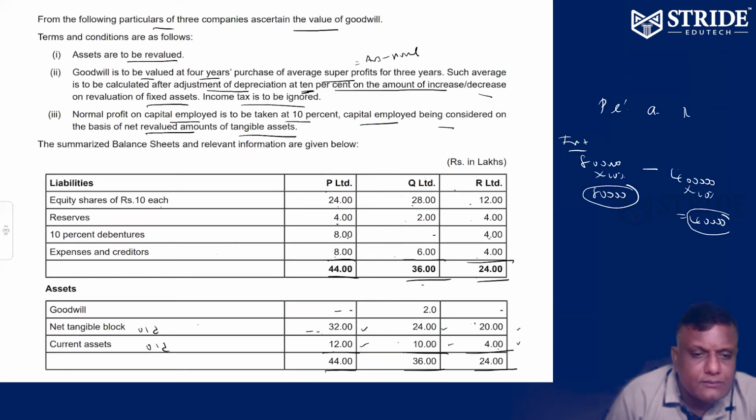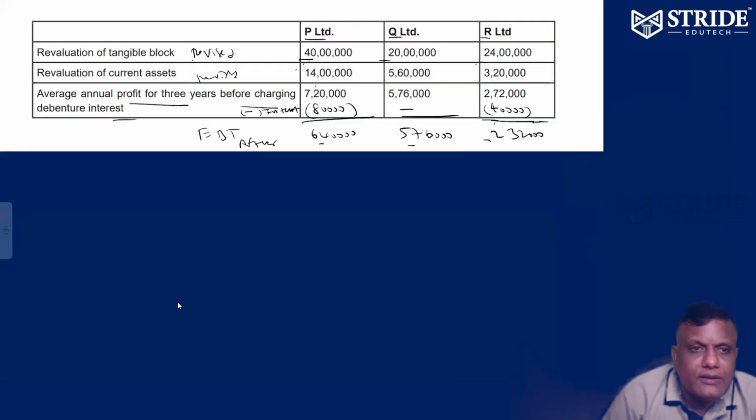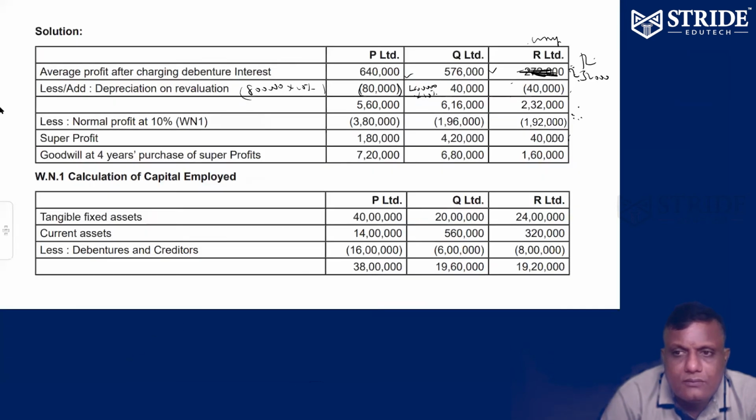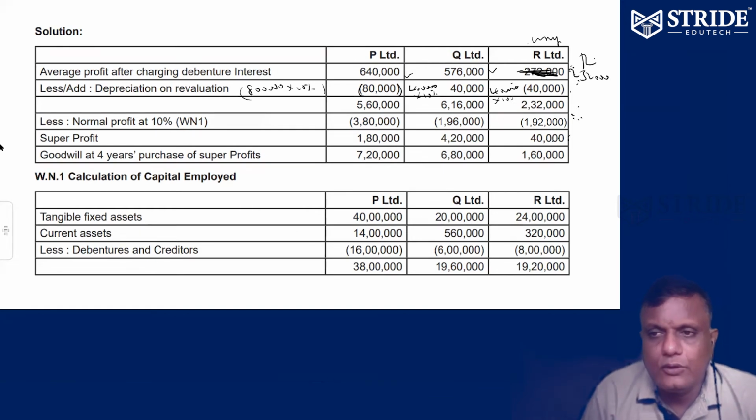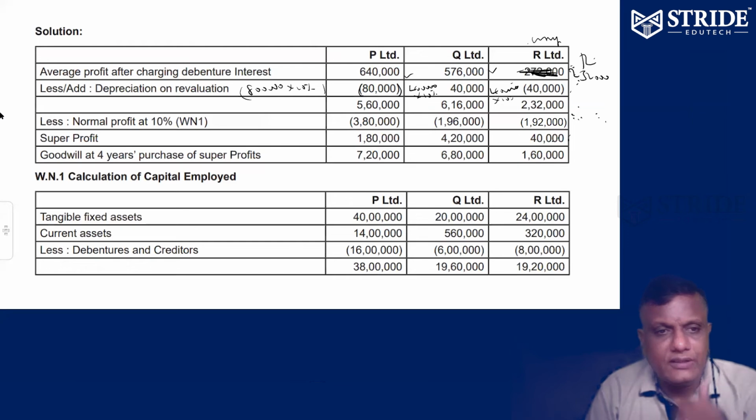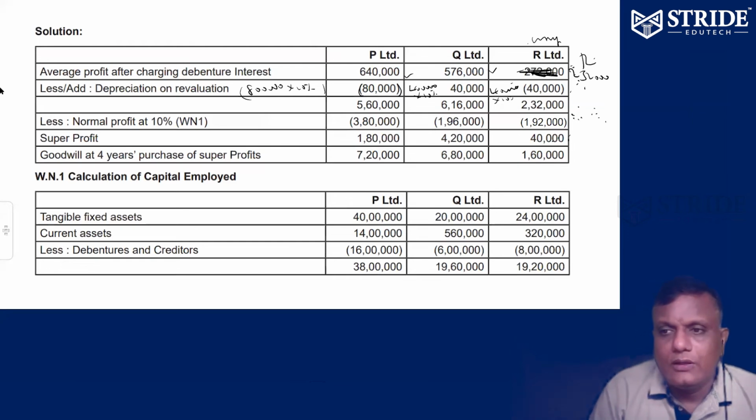Here 20 lakhs, here 25 lakhs. 4 lakhs increased. So for 4 lakh into 10%, anyway, 40,000. That's it. Okay. Right. Now 2 lakh 32.